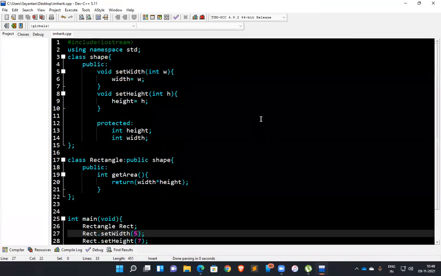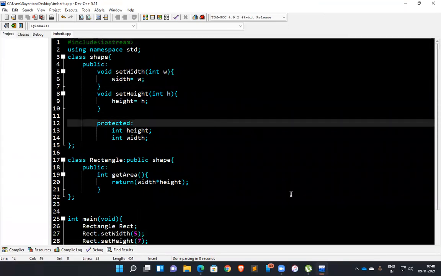Let me just explain the code to you. First of all, as you can see, in our first line, #include <iostream>. So you already have the idea of header files, right? This is our header file here. In C, we used stdio.h or conio.h, but here we will be using iostream. IO stands for input output, and then stream. So it will be working on the input output streams.